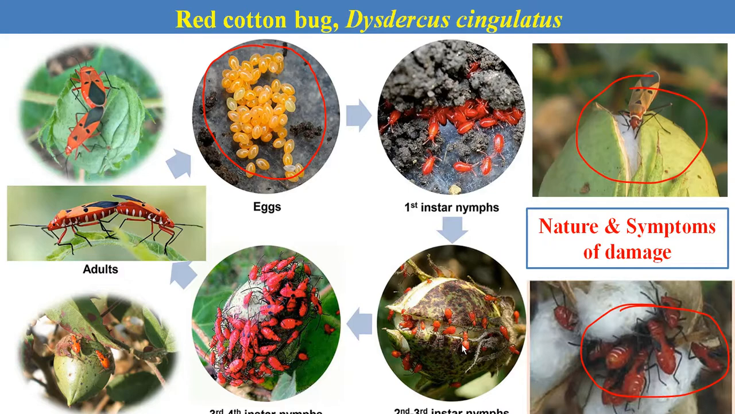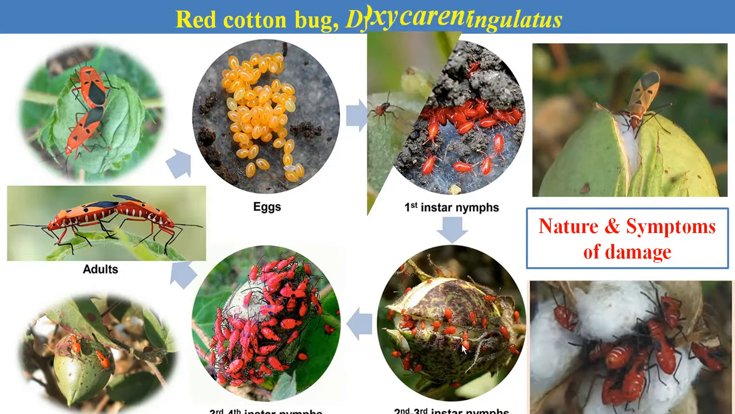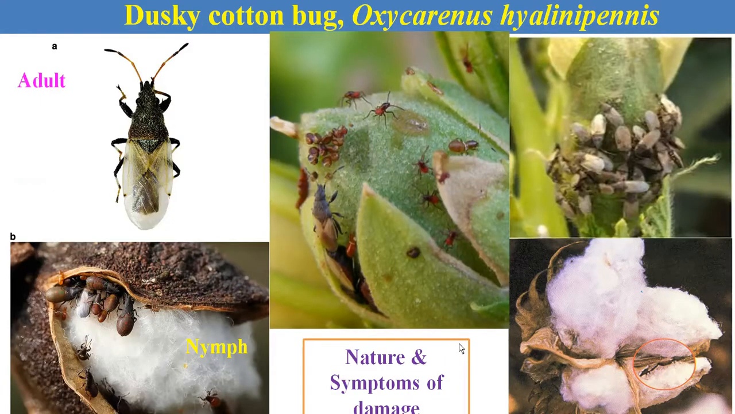During feeding, this red cotton bug also introduces one bacterium species into the bolls, that is Nematospora gossypii, and it is responsible for the cotton staining. Hence, this bug is also called the cotton stainer. The next is the dusky cotton bug, Oxycarenus hyalinipennis.